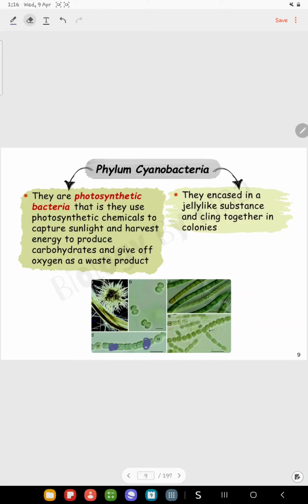Eubacteria, we can classify it first based on phylum. Based on phylum, we have four phyla for the Eubacteria. The first phylum is named Cyanobacteria. Cyanobacteria is one of the beneficial bacteria that have many advantages for us.